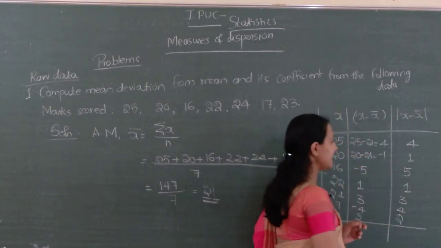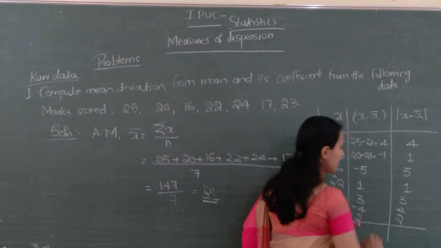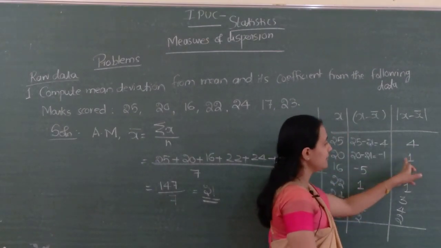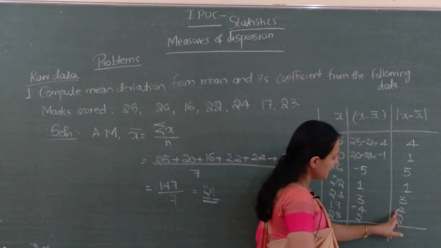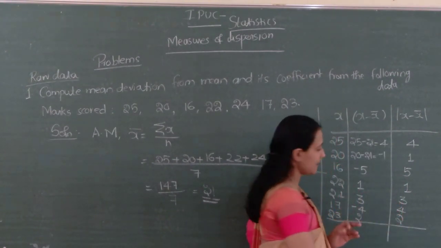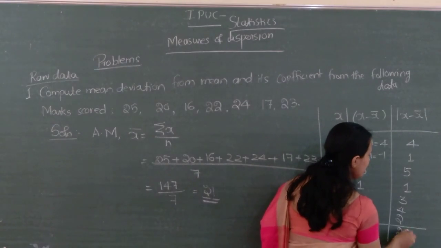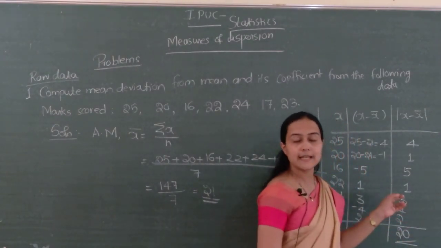Correct? Total of sigma mod x minus x bar, you have to find: 5, 10, 11, 14, 18, 20. Correct? Sigma mod x minus x bar is 20. Hope this much is clear.